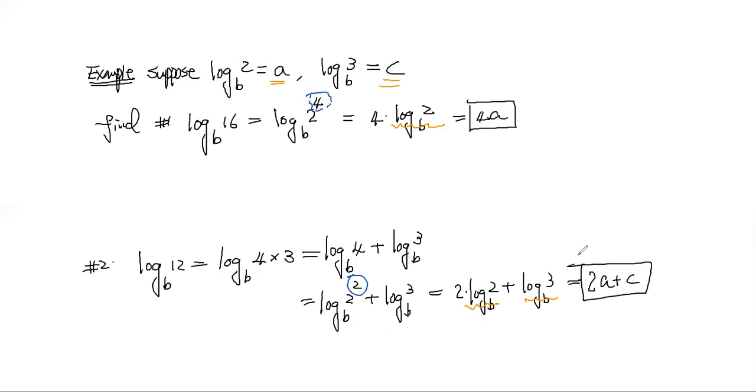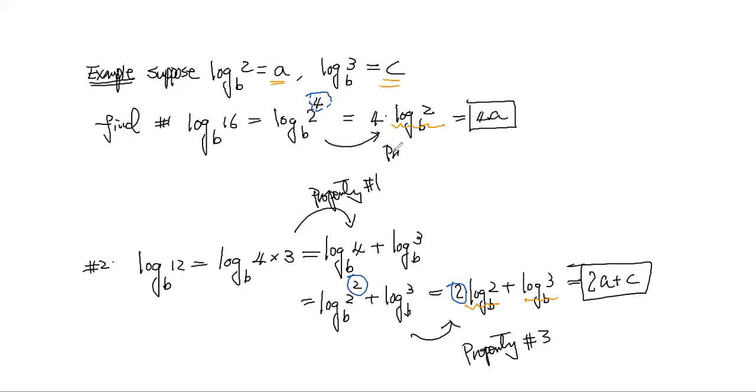Right? So that's how we use the log properties here. So from here to here, this is property number 1, multiplication is add. Then from here to here, this is property number 3, you take the exponents, then you can move the exponent to the front, right? So this is the same way as here. This is property number 3, right? So those properties are super important properties here. So make sure you are very familiar with this.